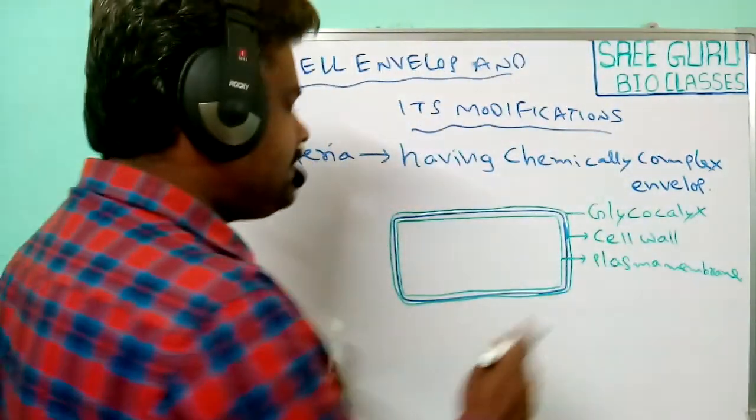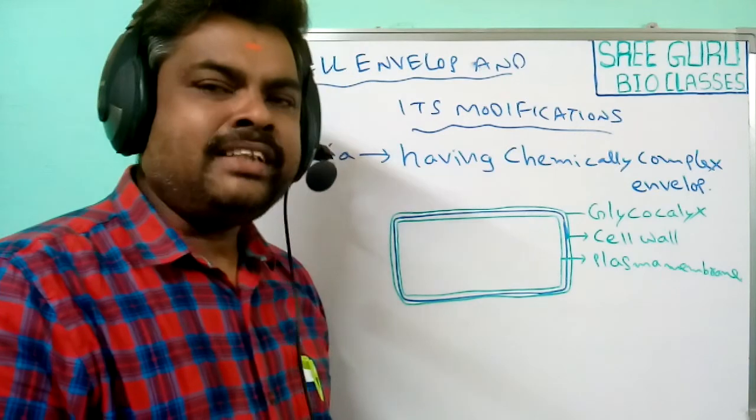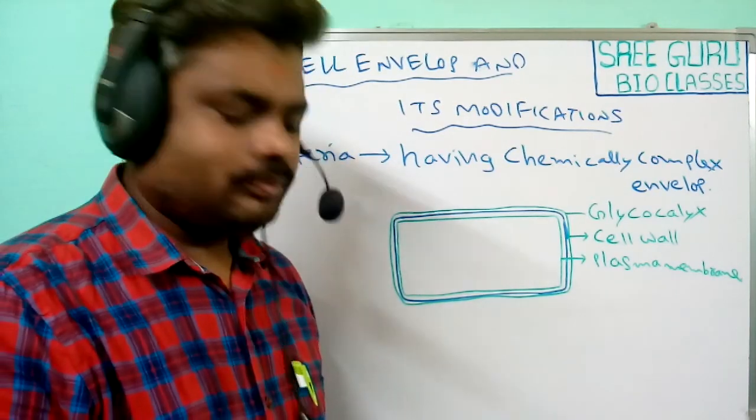So these three layers are present in the envelope of the bacteria.